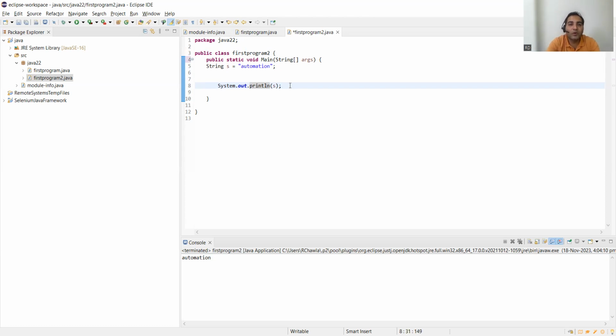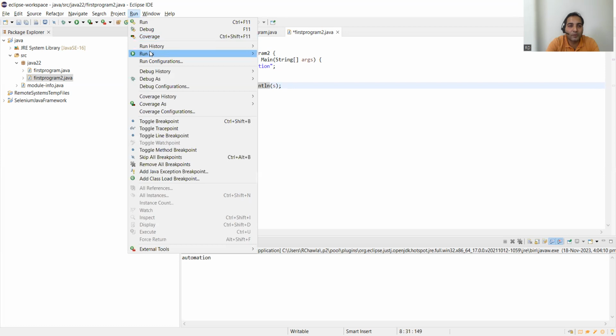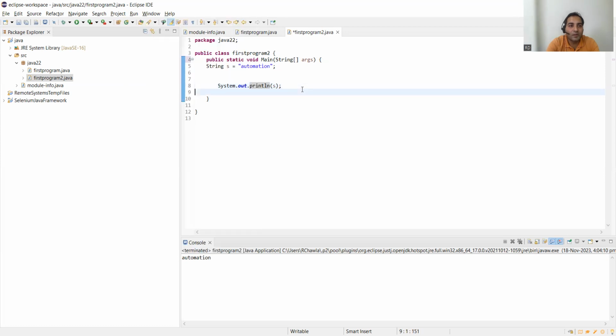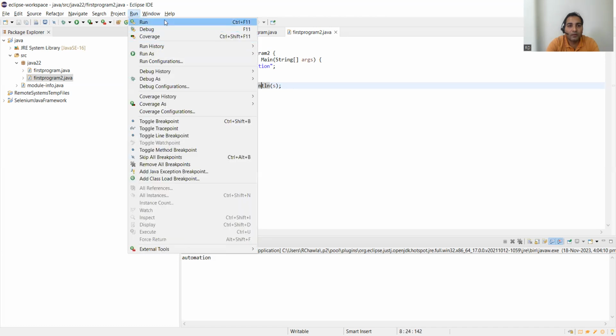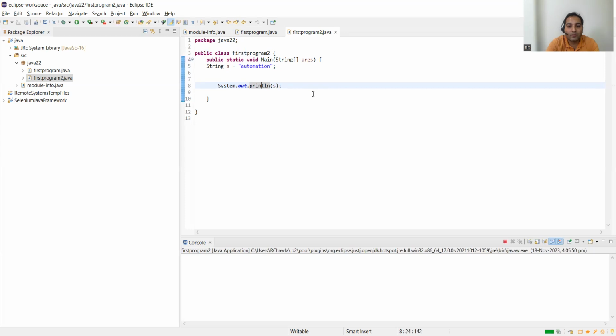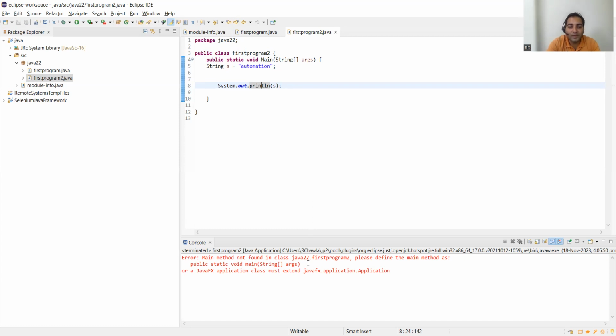Okay, now System.out.println. Now let's run this program and see the output. I believe some of you have written the output. Okay, you can see: main method is not found in the class. Please define the main method as public static void main. You got this error in the console, right?